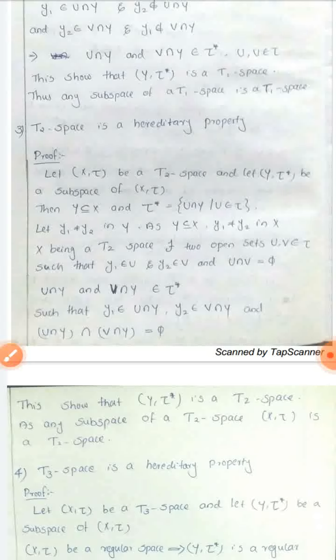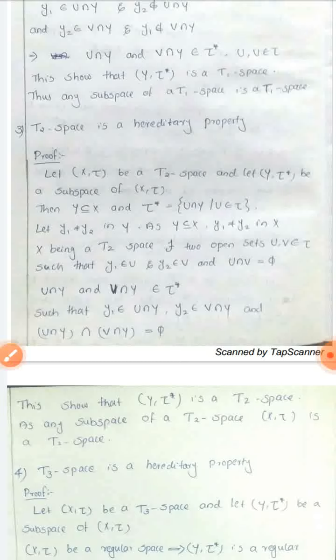So there exist two open sets U and V such that y1 belongs to U and y2 belongs to V and their intersection is empty. That is, U intersection V equals empty because X is a T2 space.